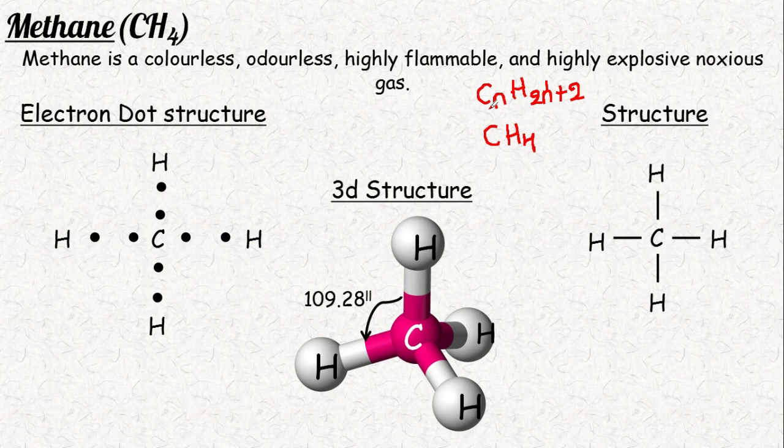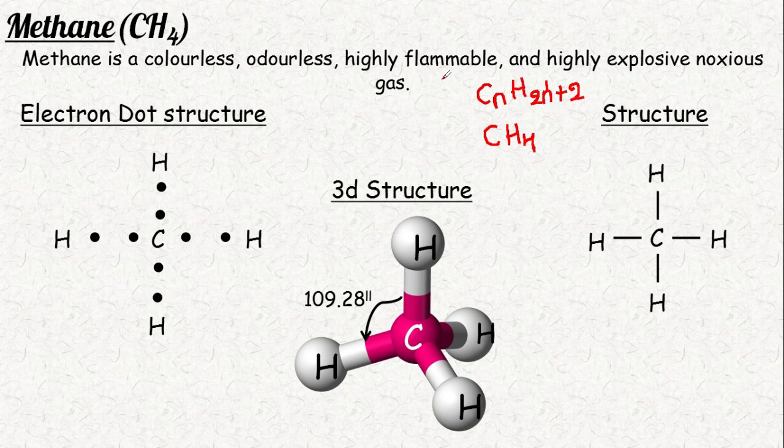Here you are also going to learn about the homologous series. In the homologous series you will get to know about these family members and what the members are. So this is the first member of alkanes. Methane is a colorless, odorless, highly flammable, and highly explosive noxious gas. Noxious means very dangerous.